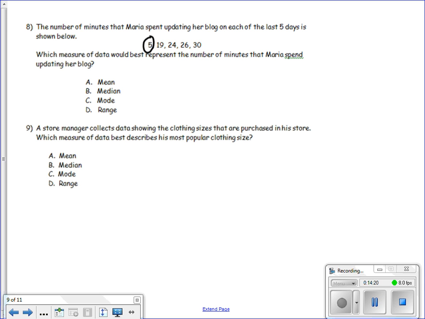data in the set. Remember, whenever we have an outlier in our data set, the median is going to be the best way to represent that data set. So the answer is B, median.